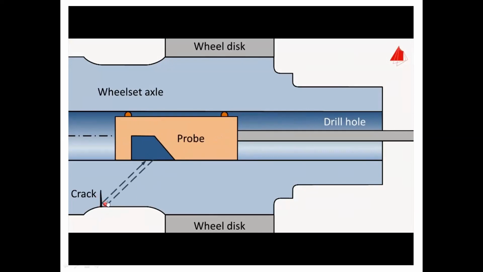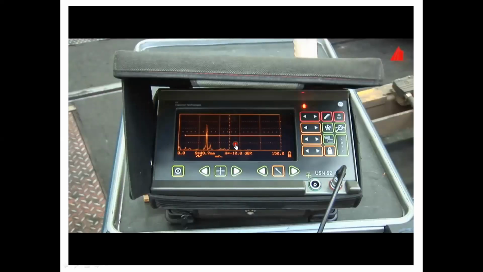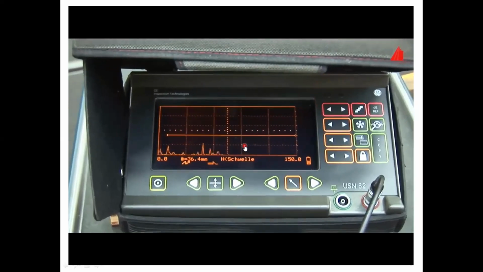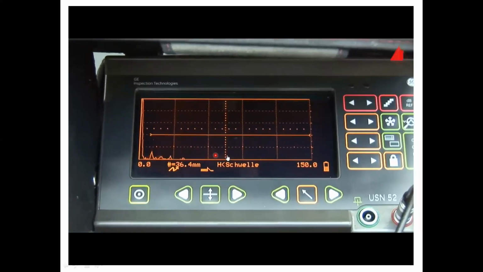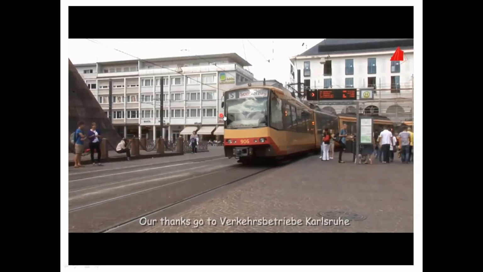Here the probe acts as transmitter and receiver. This is the pulse echo method, but here we are using an angle probe. If you use a straight probe, the crack is parallel to the sound waves, so we can't identify the crack. That's why we use an angle probe. These are the echoes which show the discontinuities under the object. This is the pulse echo system.